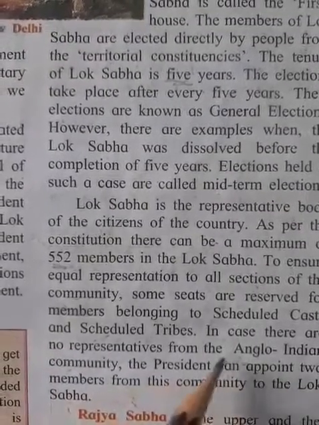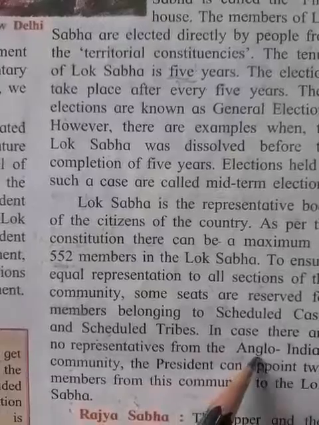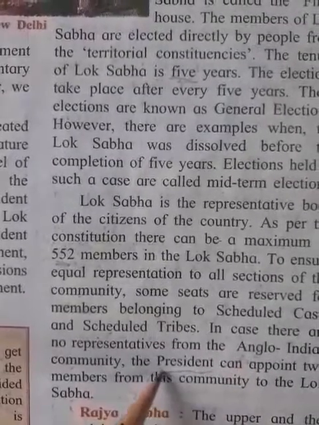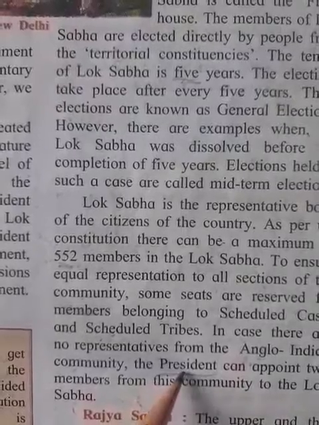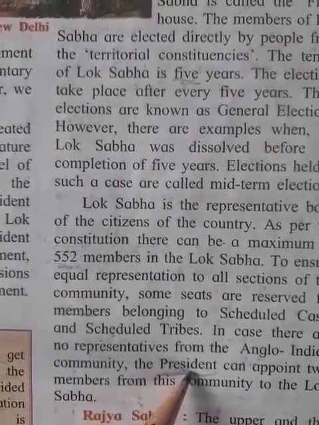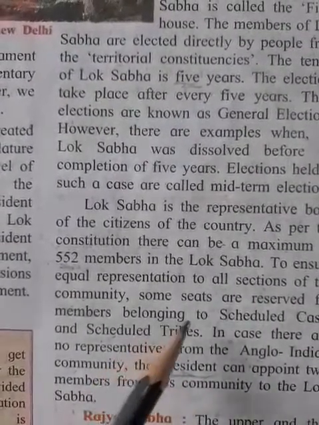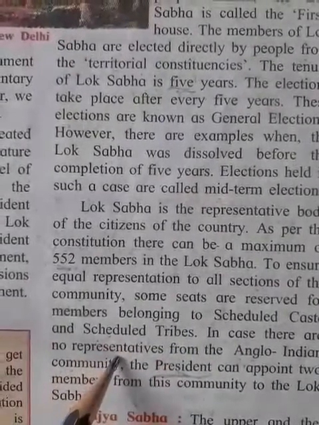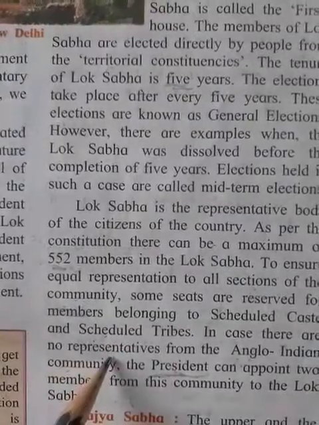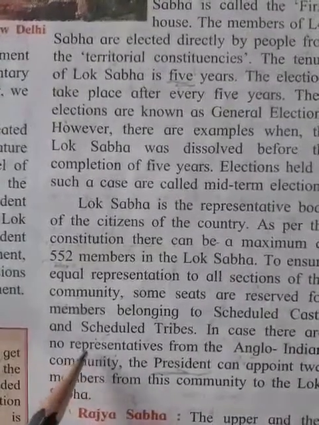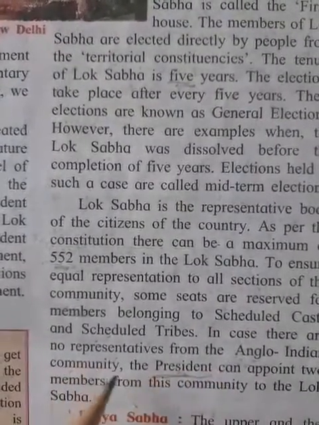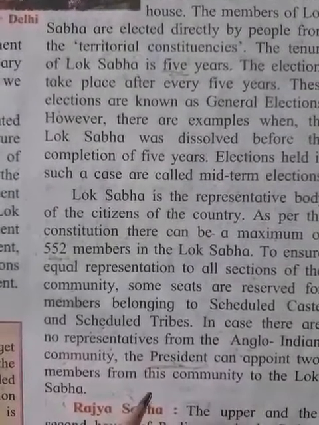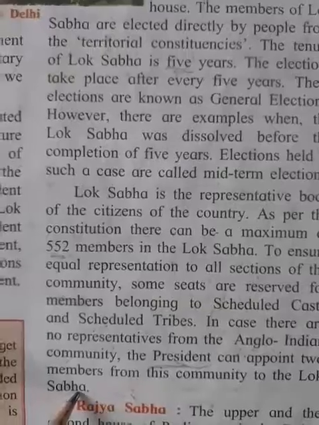Who has the right to appoint them? The president has the right. It is not compulsory, but in case there is no representative from the Anglo-Indian community, then only the president can appoint 2 members to the Lok Sabha.